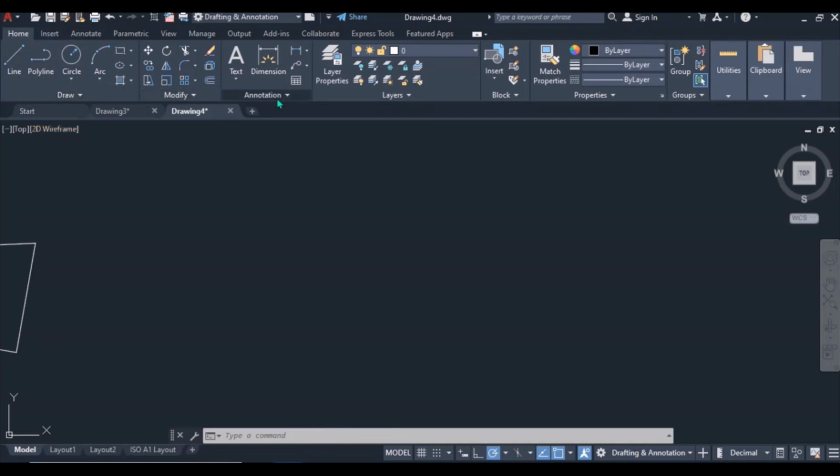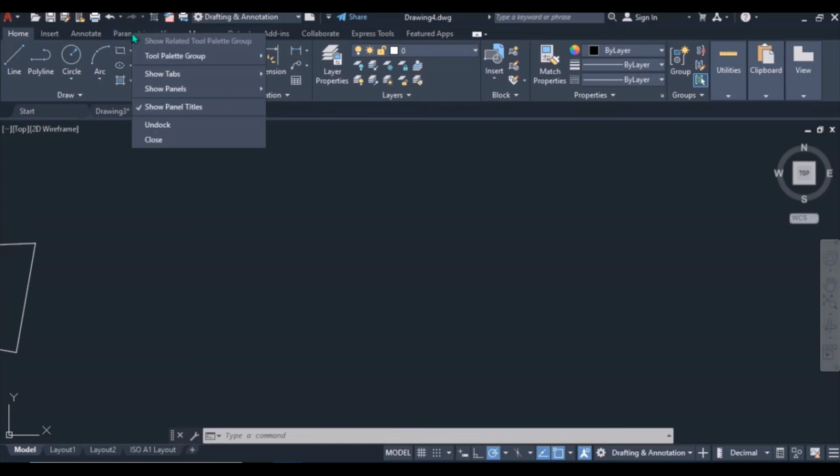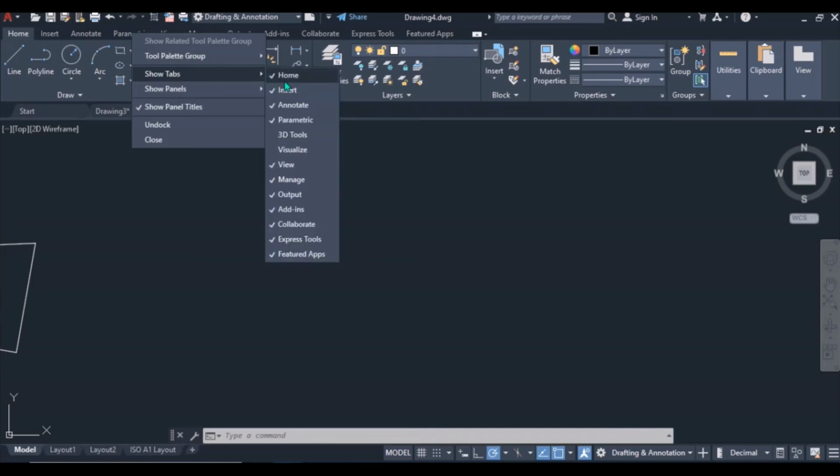Okay, so for us to add tabs, apart from this home tab, insert tabs, all these tabs, we can add other types of tabs. So anywhere on this tab, let's say I'm on parametric, just right click. Okay, show tabs. So home tab is ticked, insert, annotate, parametric. Okay, they are all here on top. Manage.